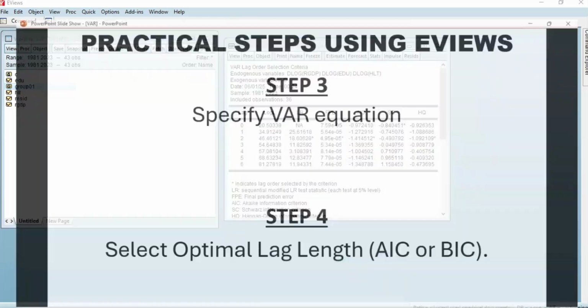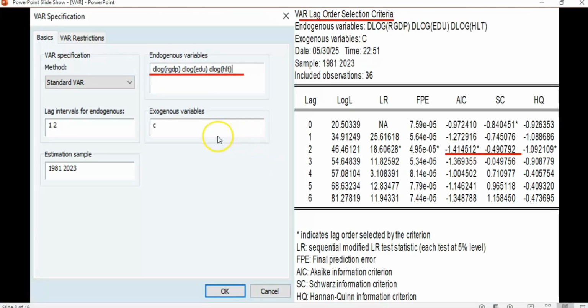Let's have an expanded view of it. Okay, this is it. Now please note that you have to specify the variables in their first difference, and then in order to decide the selection criteria, this is what we decided: lag 2, using the econometrics information criteria.